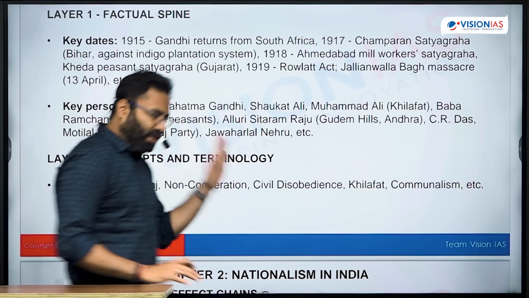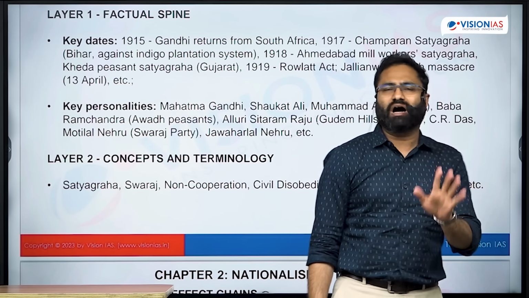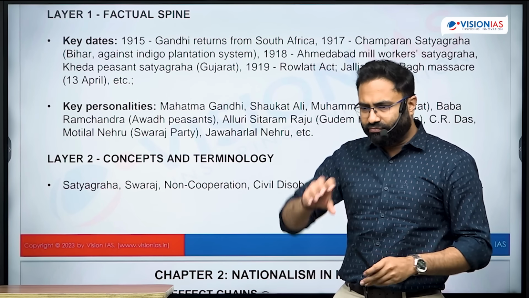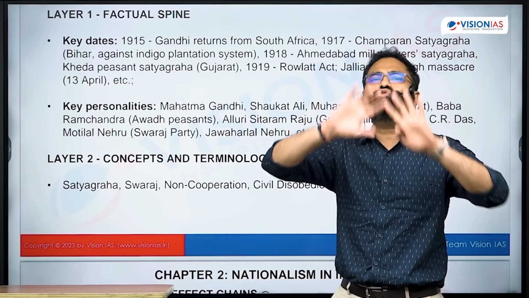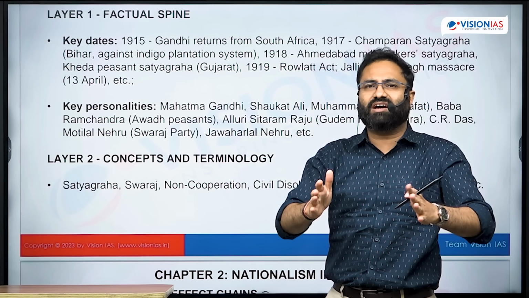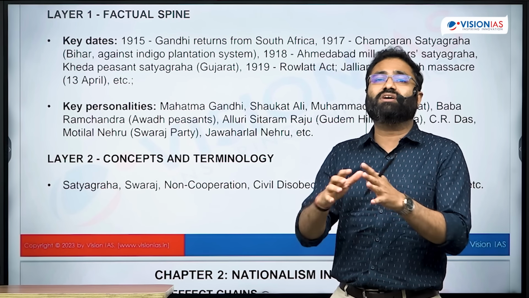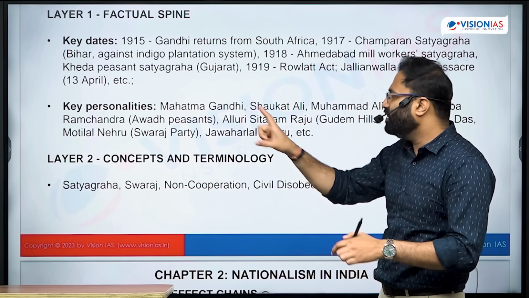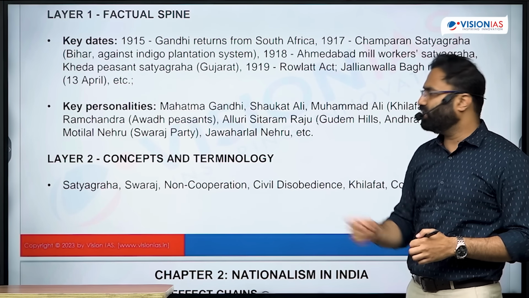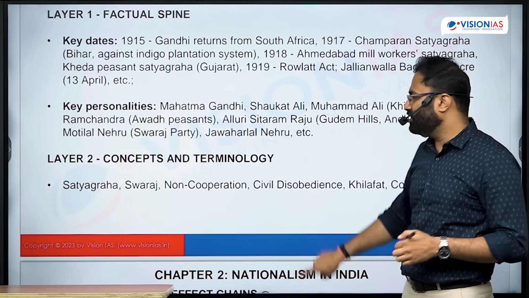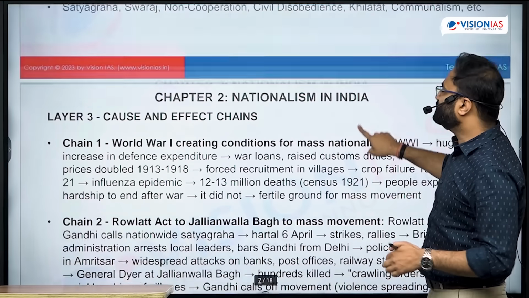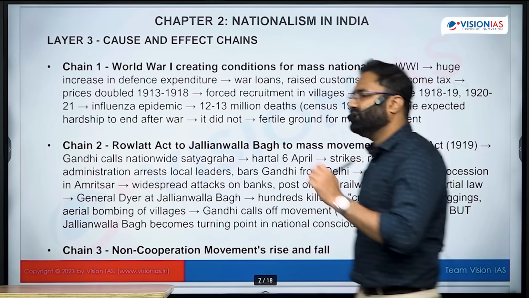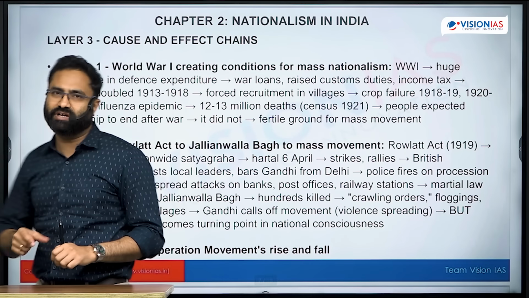Because many times, when UPSC asks certain questions, if we are confused between two similar looking terms, then the chances are high that there might be wrong marking from your side in that particular answer. That's why it is very important to have an idea regarding the concept and terminology. Next is cause and effect, again the very important crux of this particular chapter.